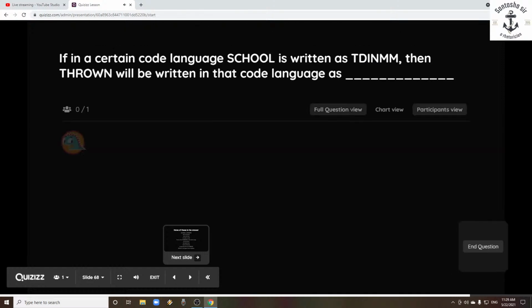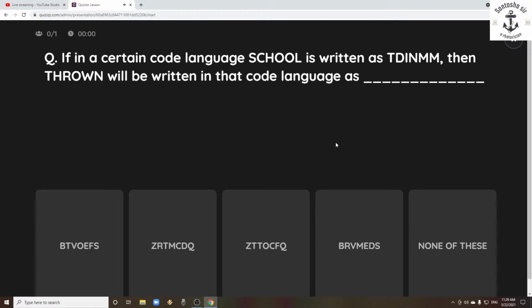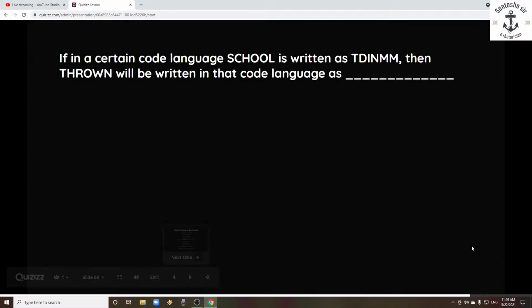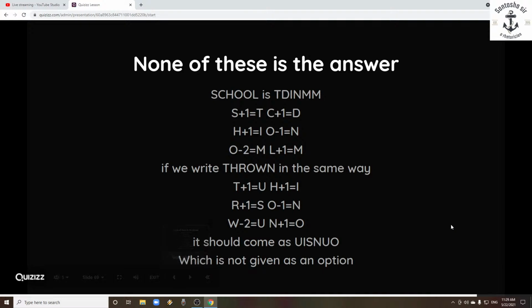Next question. Here school is written as TDINMM. But how is school written as TDINMM? If we could find out that, then automatically we will know the answer for throne. The answer is none of these in the given options, because in this particular coding school is written as +1 +1 +1 -1 -2 +1.